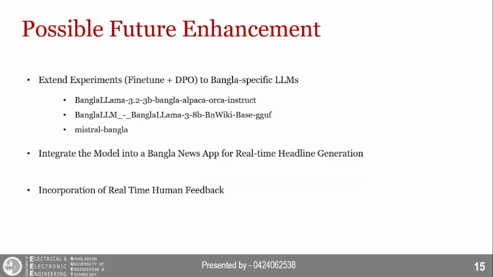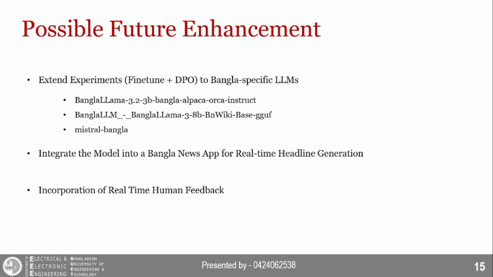So a possible future enhancement consists of extending the experiments, both the fine-tuning and DPO, for Bangla specific LLMs. One thing that we observed in our experiment is that our fine-tuned model was struggling to generate a good response.